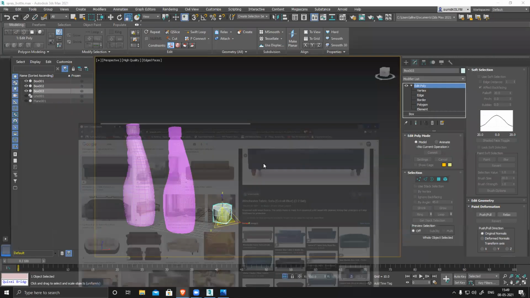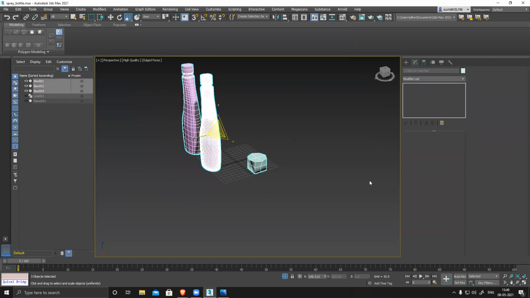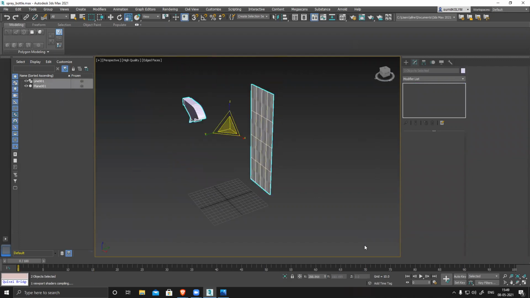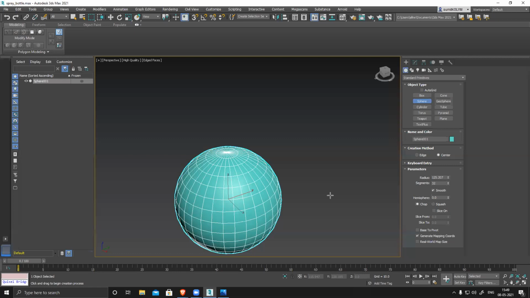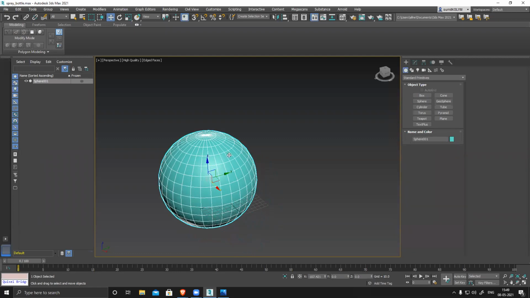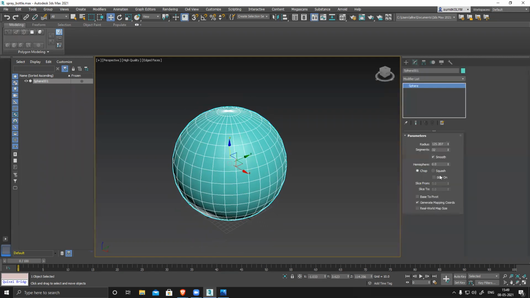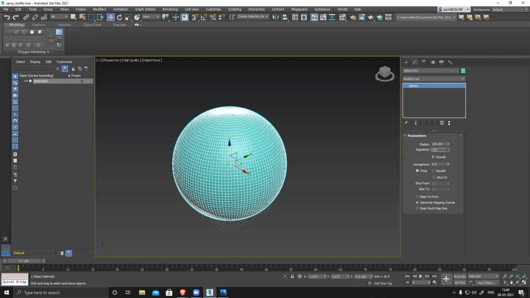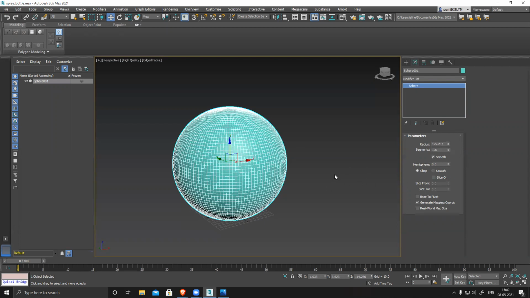Okay, let me show you one small thing. Suppose I have a sphere. Let's take a sphere, and I just increase the segment level. I'm making it a bit high poly so it looks like a really smooth, clean sphere, because I'm planning to run a cloth simulation.